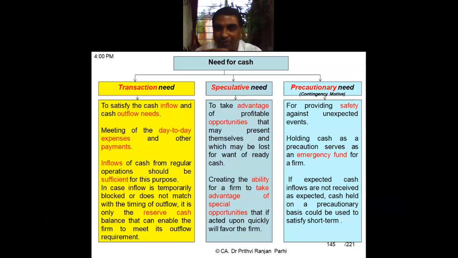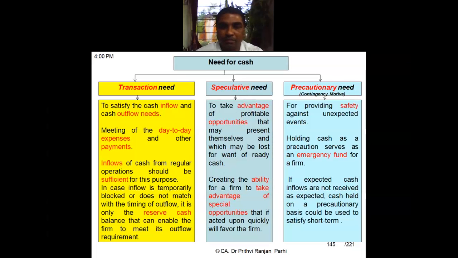For safety purposes, as a precautionary need or a contingency motive, we keep some cash. That is called the precautionary need. This means holding cash as a precaution. It serves as an emergency fund, right? And when the expected cash flows are not received, this cash can be used for regular purposes.